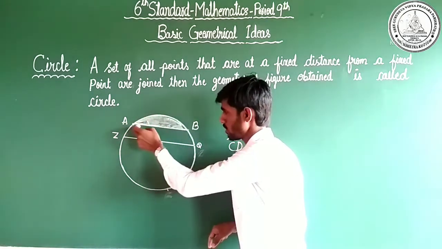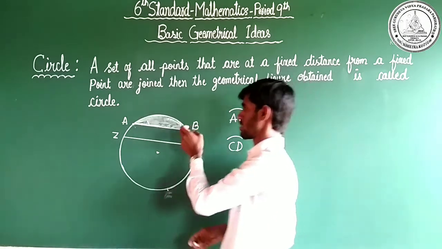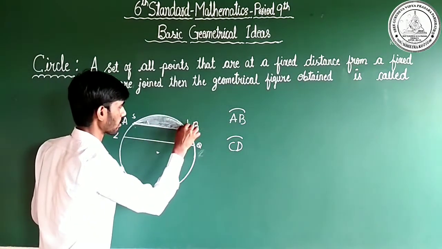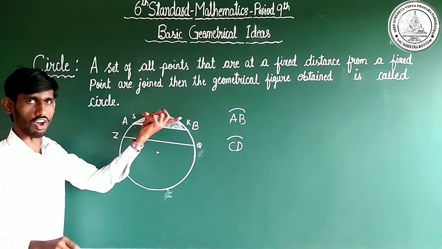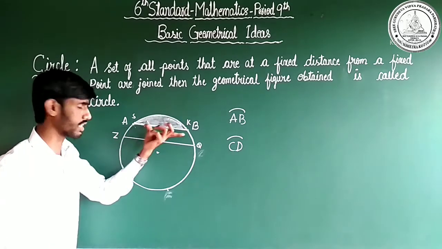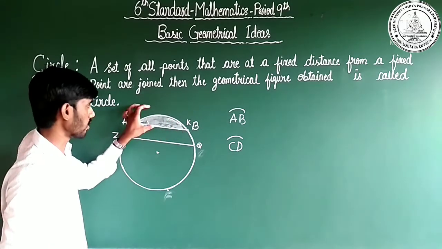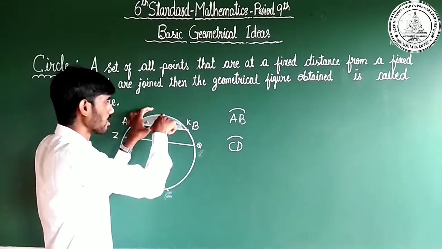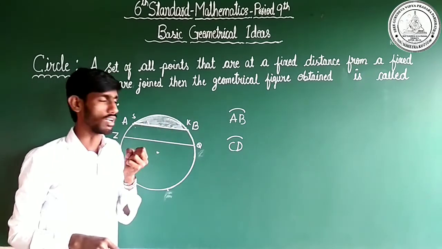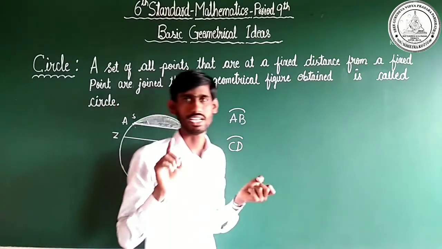Arc AB and also chord AB. You may write here one point, K. Arc AKB is an arc and AB is a chord. So with the help of the chord and the arc, this region is created. This region we call a segment.